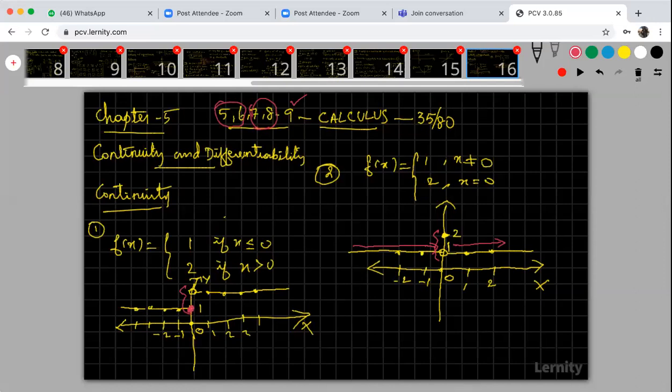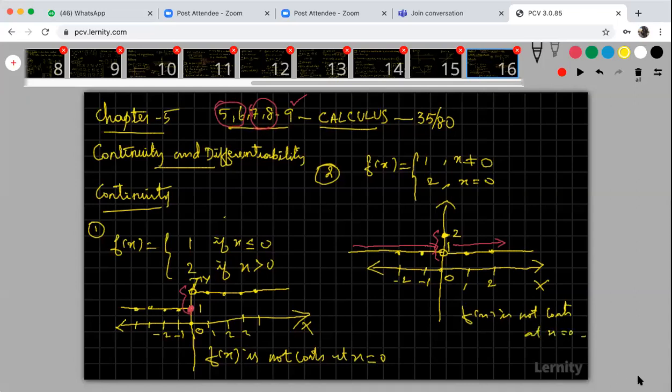So here your f of x is not continuous at x equal to 0, and here also your f of x is not continuous at x equal to 0.